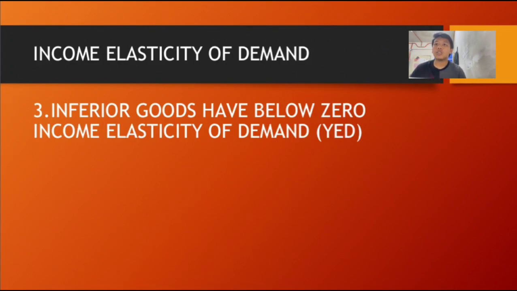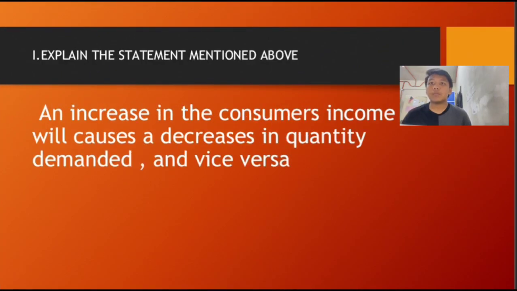Today I will explain about income elasticity of demand. Income elasticity of demand is the degree of responsiveness of the quantity demand for a particular good with respect to the change in the income of the consumer. So, the first question is, inferior goods have below zero income elasticity of demand. Explain the statement mentioned above. The explanation is, an increase in the consumer's income will cause a decrease in quantity demand and vice versa.